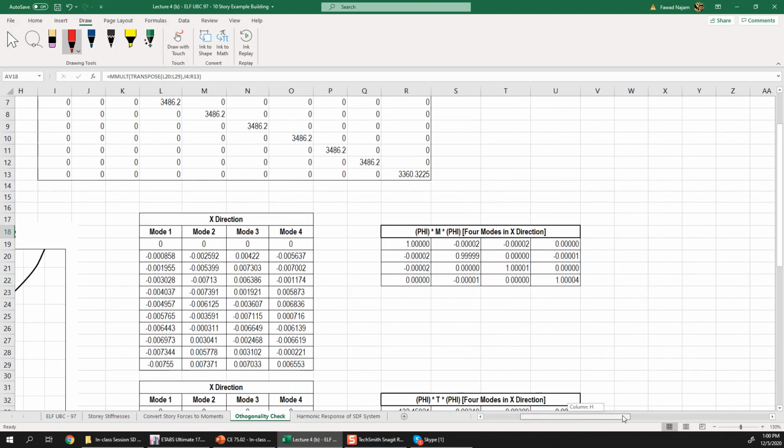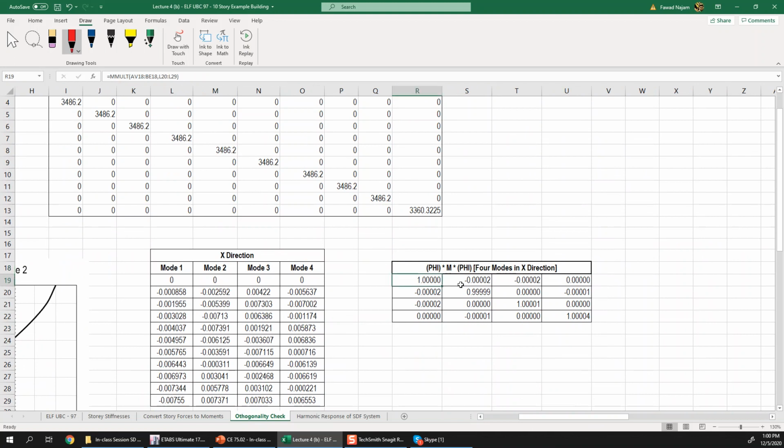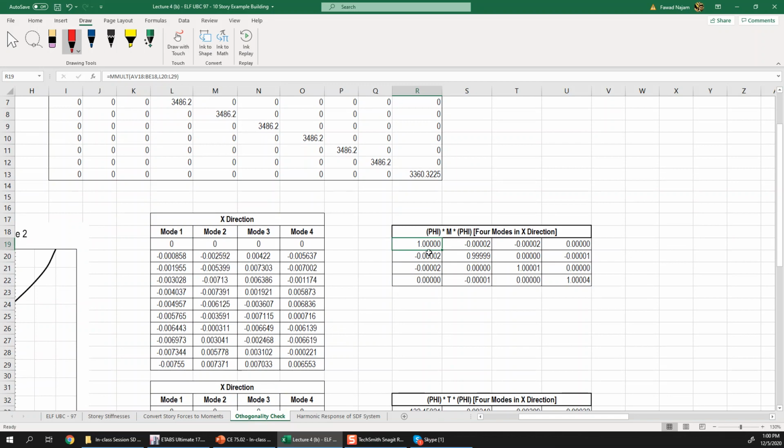So the total multiplication is in this area. So this is phi 1 transpose into M into phi 1 again, and you get the answer equal to 1. And why 1? Because we are using the ETABS mode shapes, and ETABS normalizes them such that the modal mass for each mode is 1.